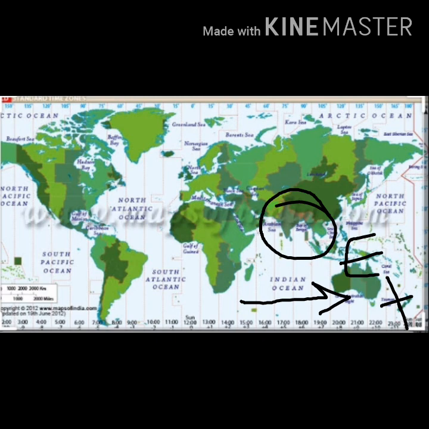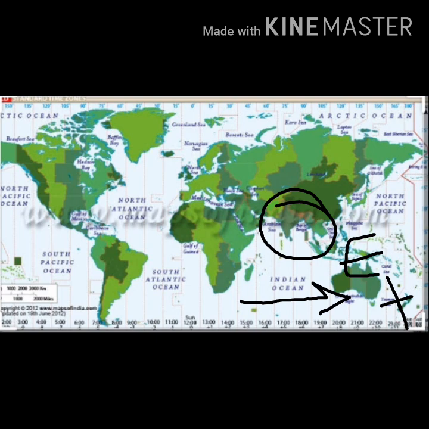So if it is 2 in London, it will be 2 plus 5:30, that means 7:30 p.m. in India. And do you know why it is increasing? Because we are moving towards east, and when we move towards east, our time is ahead of Greenwich, and when we move towards west, it's behind.